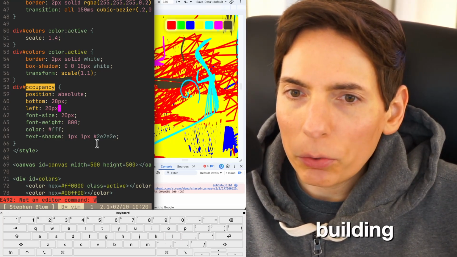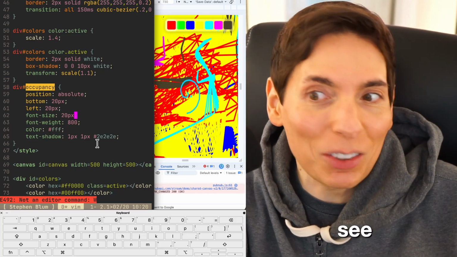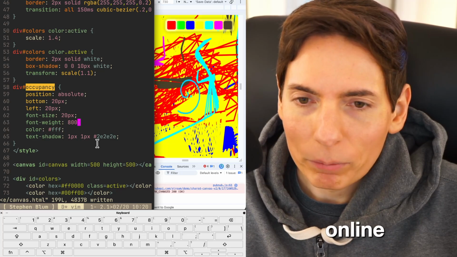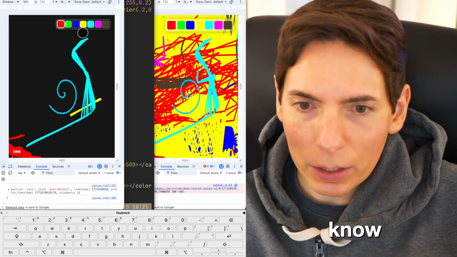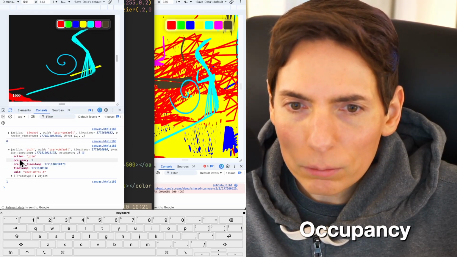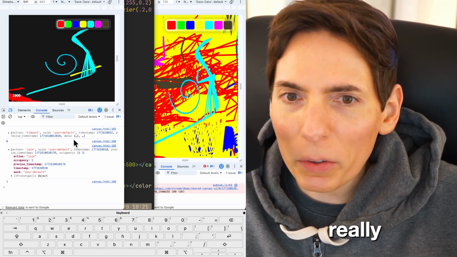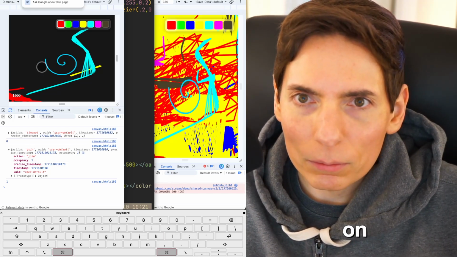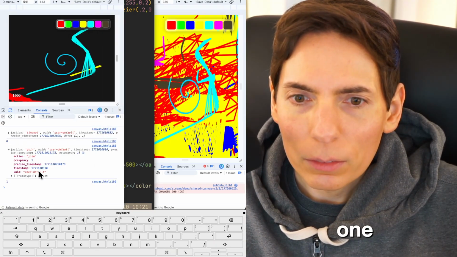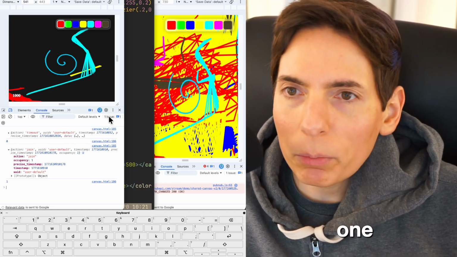We are building ourselves a shared canvas today, and we made it work multi-user really well. As you can see, it's working quite well. We're adding the number of users online. So occupancy. Okay, here we go. Oh, it says one. There should be more than one. Why are there not? Wait, hold on. Is there another one? It's only one because I'm not setting it properly.